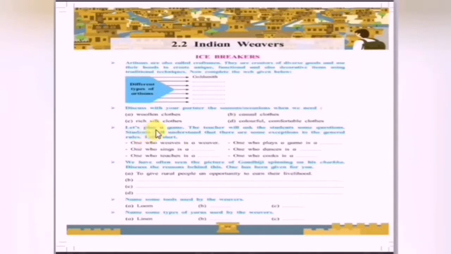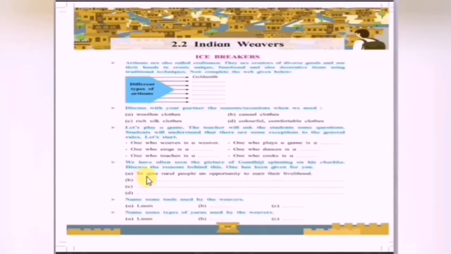Alright, now see the next. Let's play a game with this. I will ask the questions and you have to give me answers one by one. It's a very interesting game. One who weaves is a weaver. One who sings is a singer. One who teaches is a teacher. One who plays a game is a player. One who dances is a dancer, right? And one who cooks is a chef.